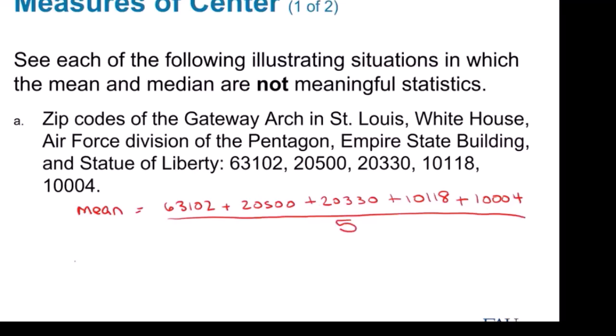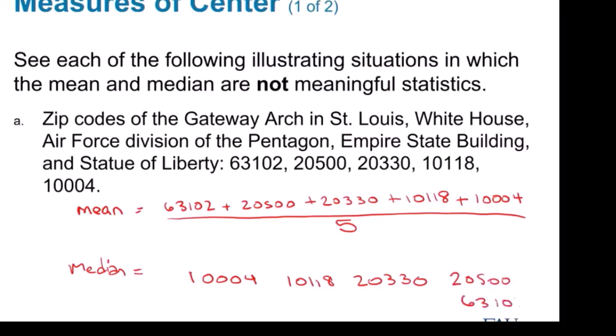If I want the median, I put these numbers in order. So my smallest looks like 10004, then 10118, then 20330, then 20500, and then last 63102.